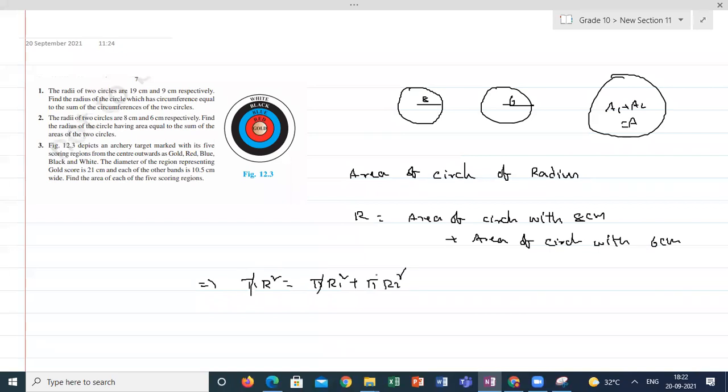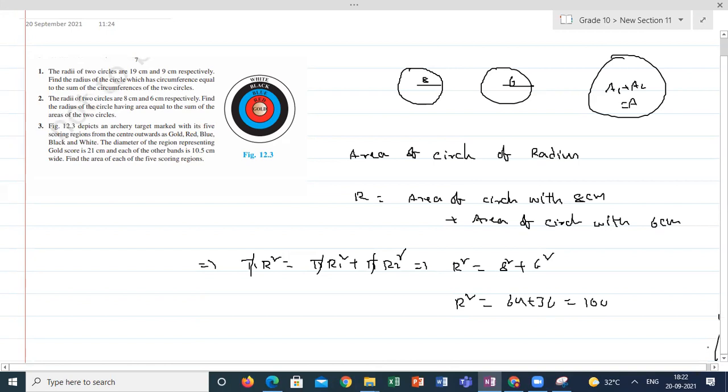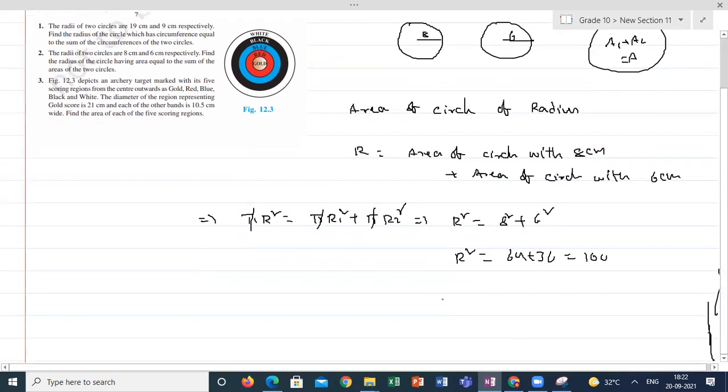So pi will cancel. The radius of the unknown circle: R square will be equal to 8 square plus 6 square, which is 64 plus 36, equal to 100. So R square is equal to 100. The radius of the circle whose area is the sum of the areas of the given two circles of 8 centimeter and 6 centimeter radius is equal to 10 centimeter. Is it clear, students?